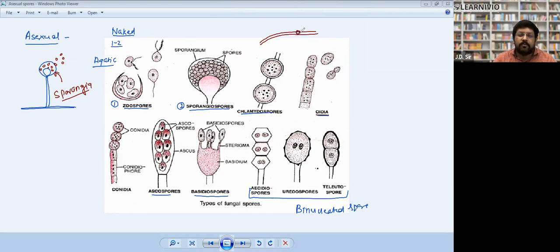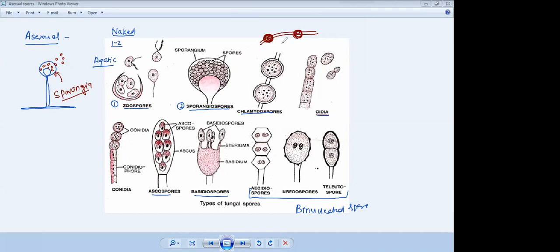Before death, a certain point in the mycelia accumulates protoplast, and this protoplast develops a thick wall around it. The rest of the mycelia will die, but it will survive during the tough situation. When favorable conditions come, these spores will germinate again and make new mycelia. Clear?